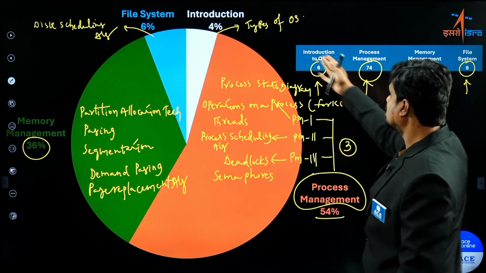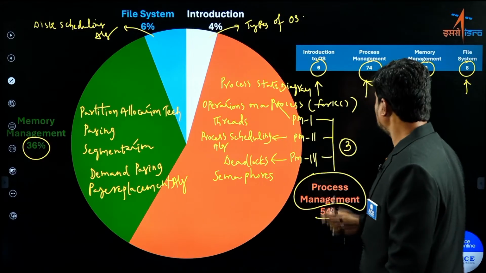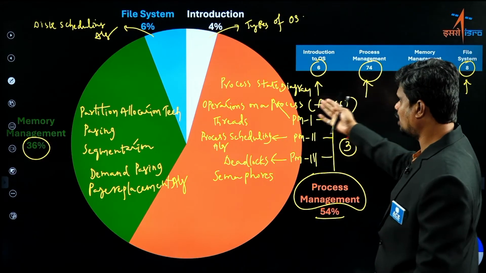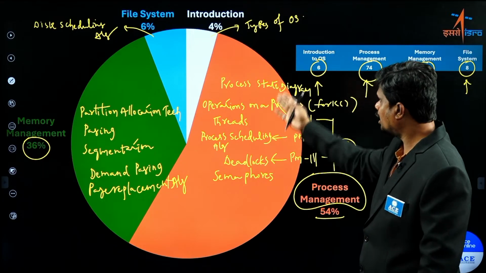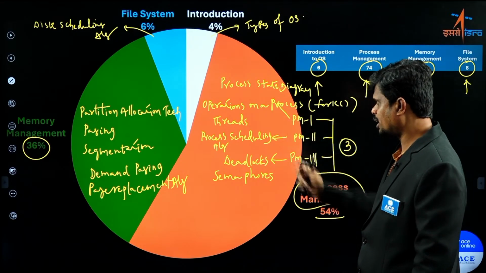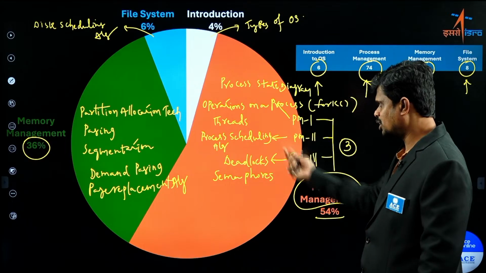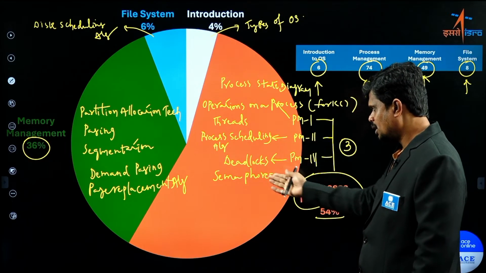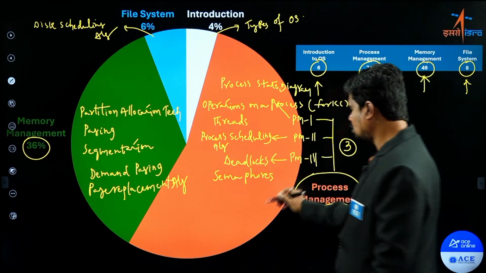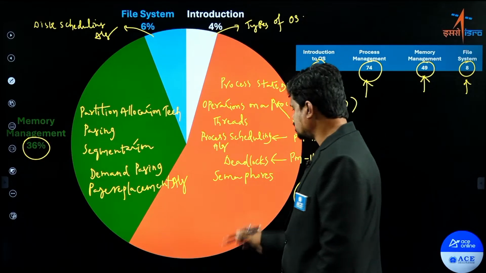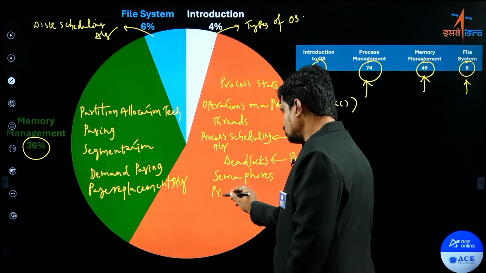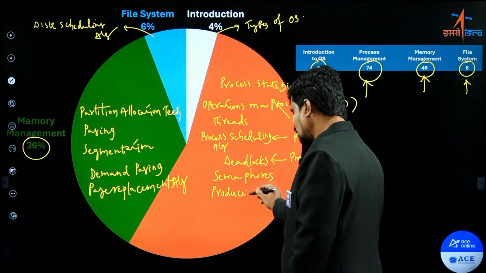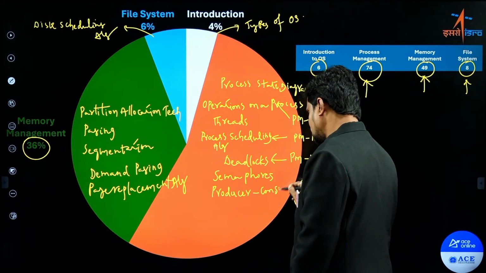So these are the topics that you need to focus on from each of the 4 main topics. From introduction, you need to focus on types of operating system. From process management, you have to focus on process state diagram, operations on a process, threads, process scheduling algorithms, deadlocks and semaphores. Plus, there are 1 or 2 questions based on the producer consumer problem, a classical example of inter-process synchronization.